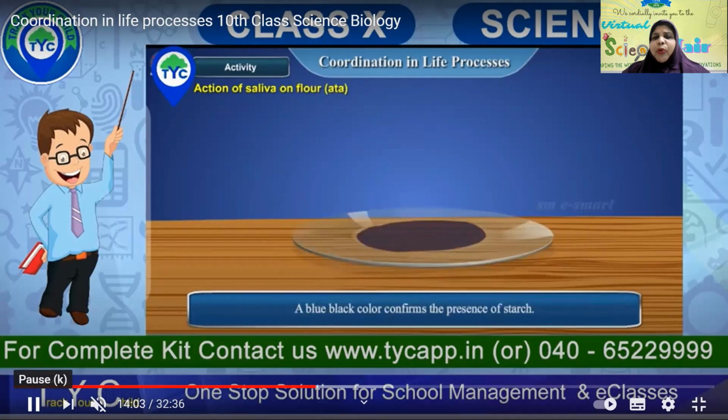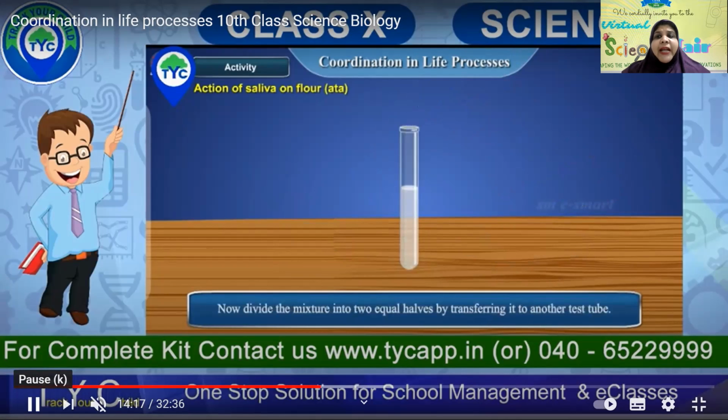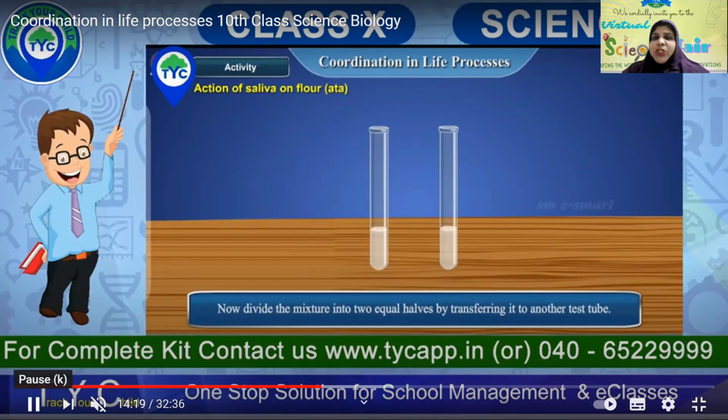So this blue-black color confirms that starch is present in this solution. Now again we are dissolving a pinch of flour in half-filled water in a test tube, and we are going to divide it into two equal halves in two different test tubes.